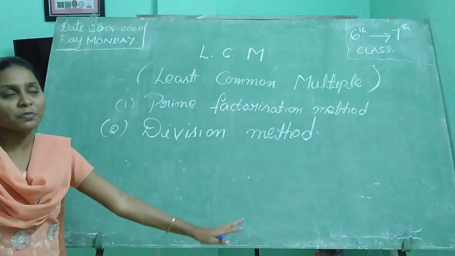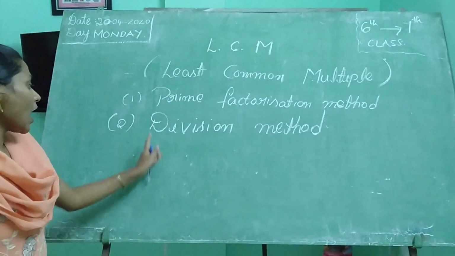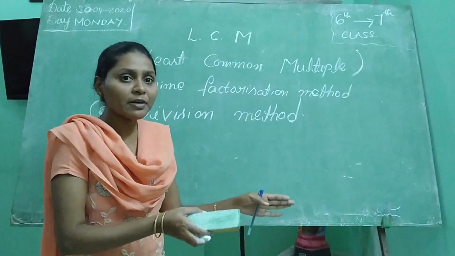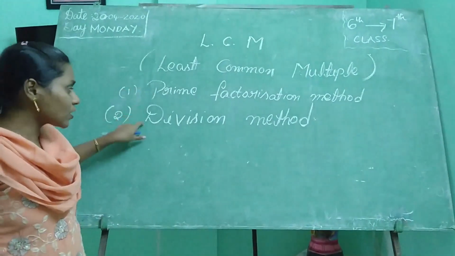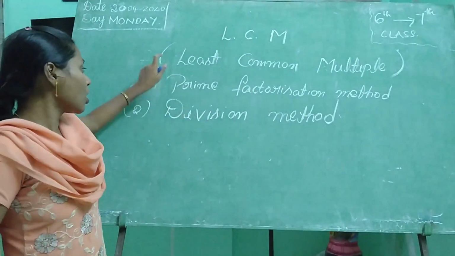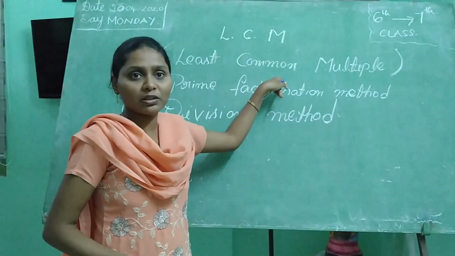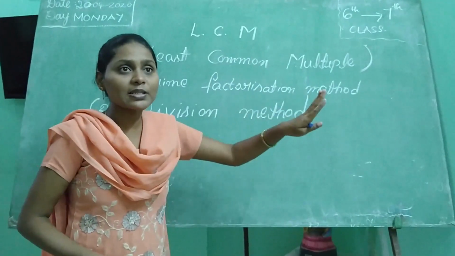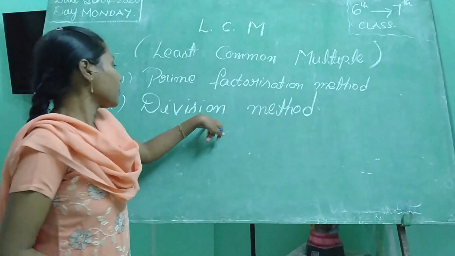In the prime factorization method, we take the numbers individually, separately. And in the division method, we take the numbers as a group, separated by commas. Actually, I won't discuss the prime factorization method. I want to explain the division method. Why? For the next classes we use only the division method. In 6th class we do the prime factorization method, and we discussed it in 5th class also. But in the next classes we use only the division method to find the LCM.